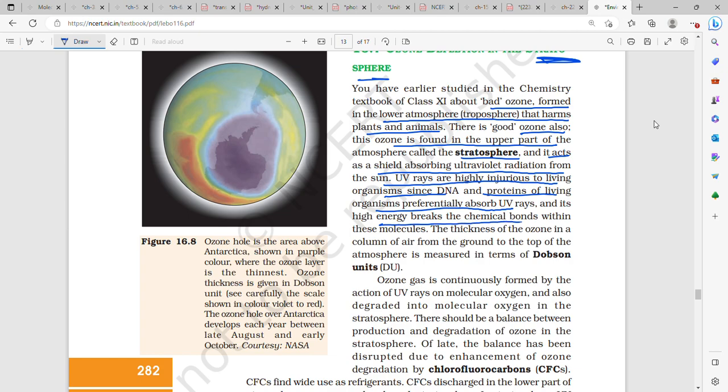Its high energy breaks the chemical bonds within these molecules. The thickness of the ozone in a column of air from the ground to the top of the atmosphere is measured in Dobson units.